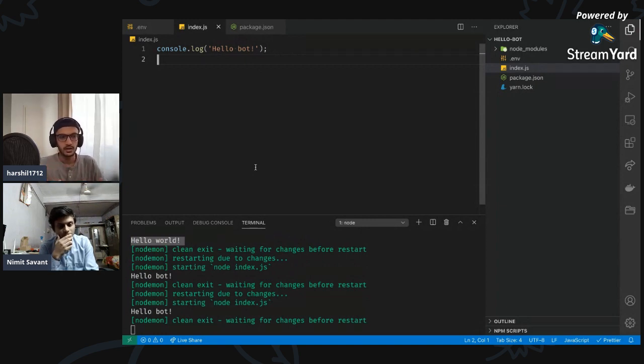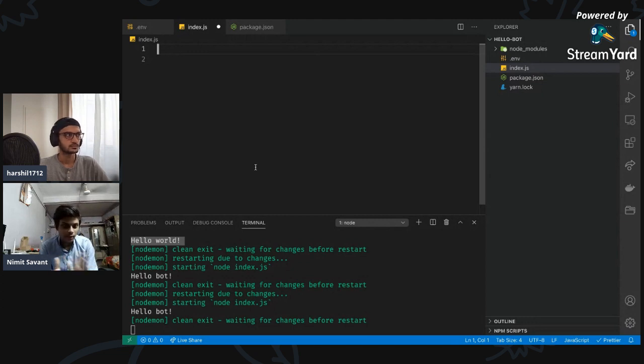So you see that we don't have to close the server and start it once again. So that's how Node works. We got the index.js file. The project is working fine. What's next? Okay. So now let's start with the main coding part.